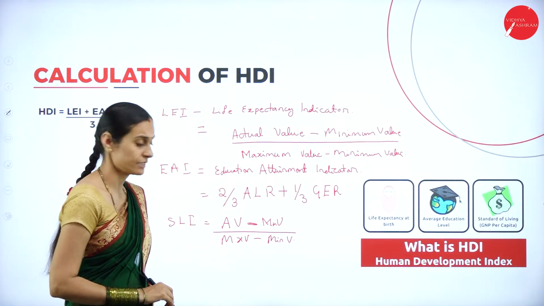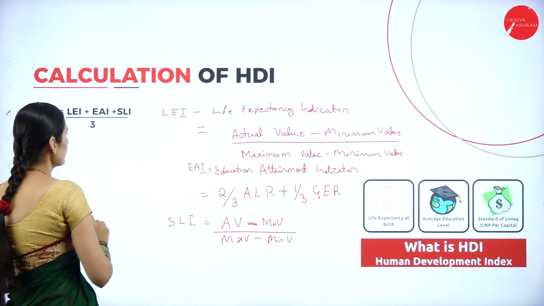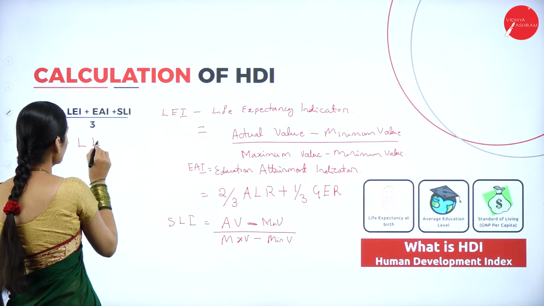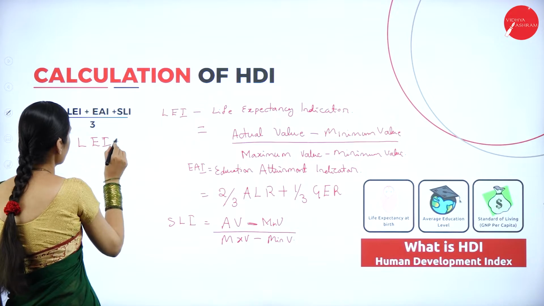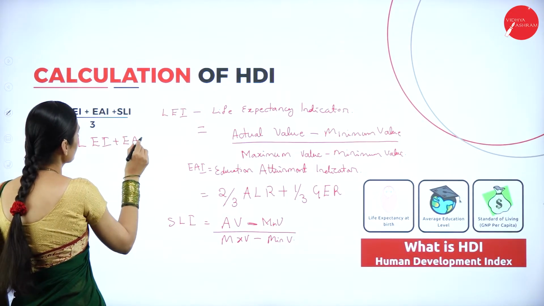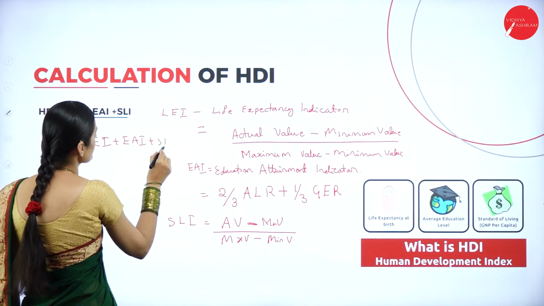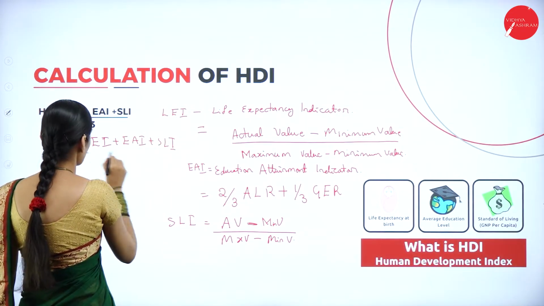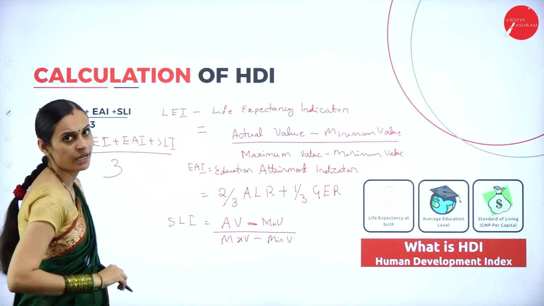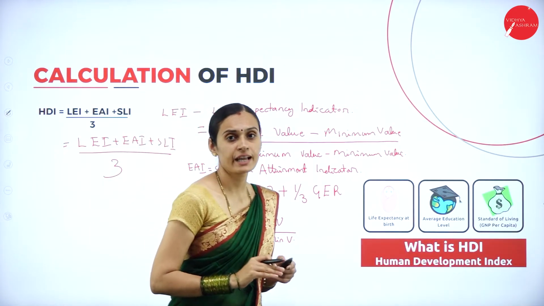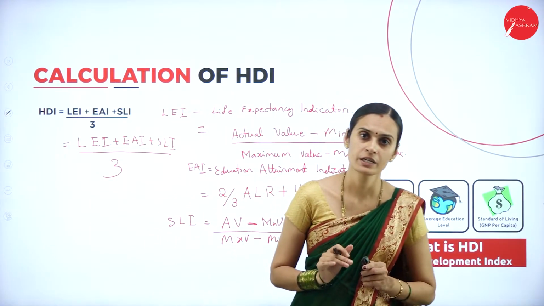standard of living indicators. Then we have to calculate LEI plus EAI plus SLI divided by 3. By the way, we can calculate the human development index.